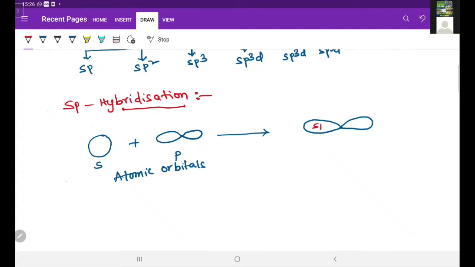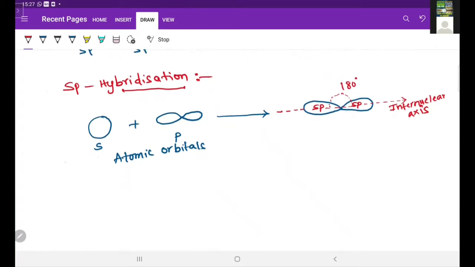These sp hybrid orbitals are arranged in linear geometry like this along the internuclear axis. So these two sp hybrid orbitals that are produced are arranged linearly along this internuclear axis. So that's why their bond angle is 180 degrees.